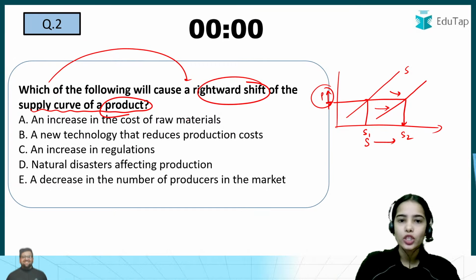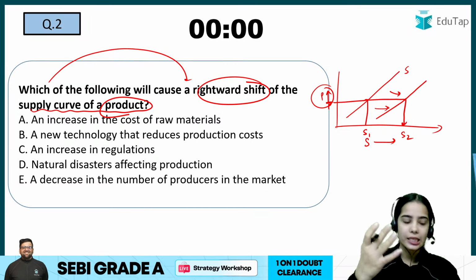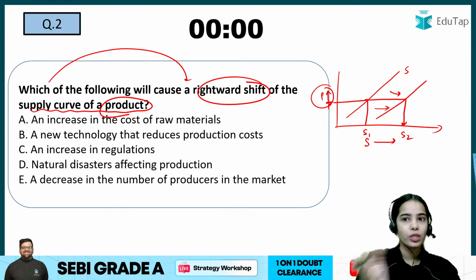So an increase in cost of raw material. If the raw material cost is increasing, the profits will decrease. So supply will decrease. So no, this cannot cause the rightward shift.